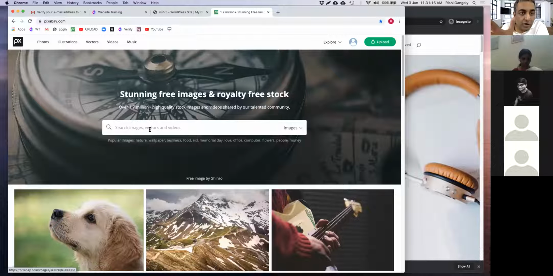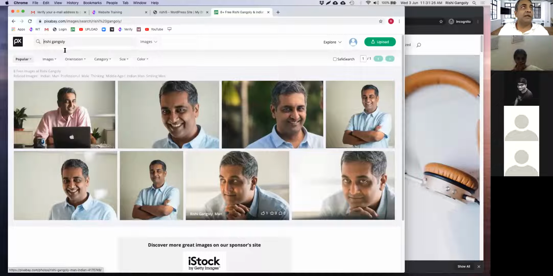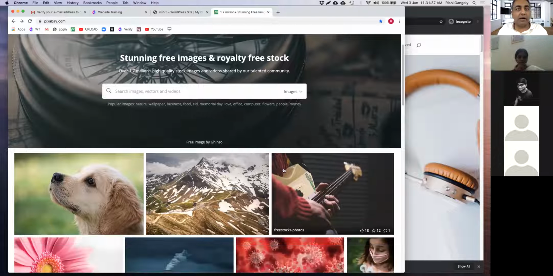I've actually even contributed by putting my own photo up here. If you type Rishi Doli, I think you should be able to find it here. There we go. My photos themselves are available here, right? So if you're a budding photographer, you can put your photographs here. Just go to upload and upload your photograph. So these are photographs that have been contributed by people.